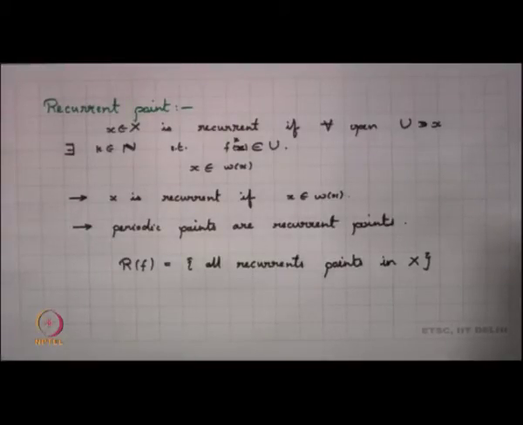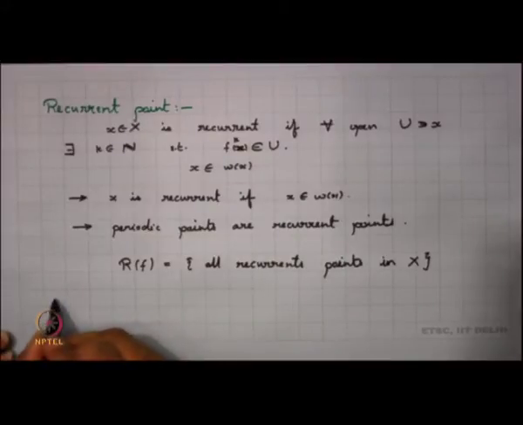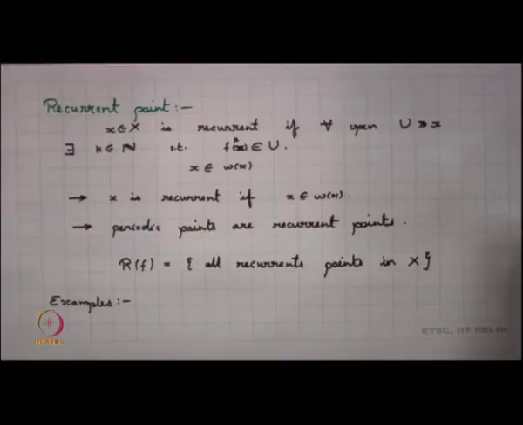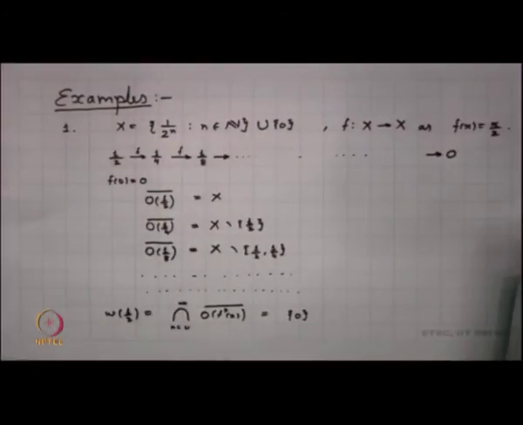So, let us go back to some examples now. Instead of defining some new examples, let us try to look into the examples that we had already seen. Let us go back to our examples, and look into the recurrent points for these examples.